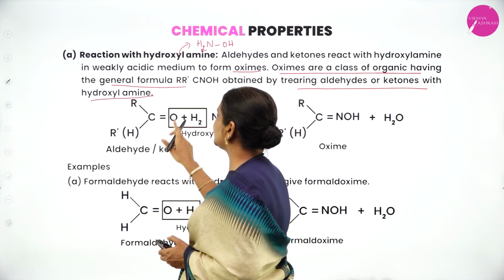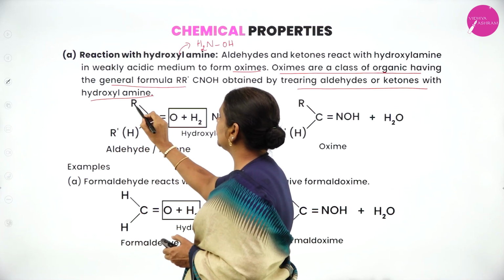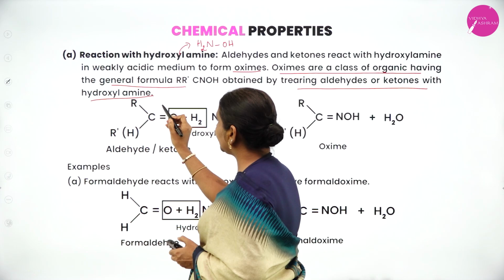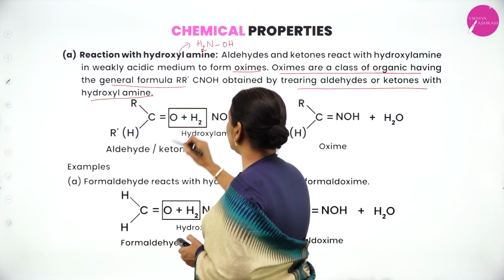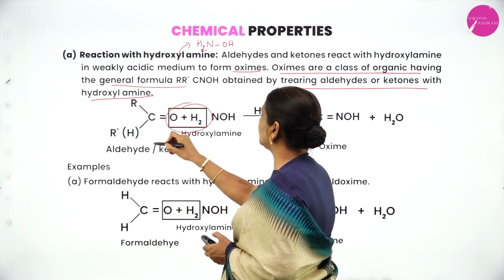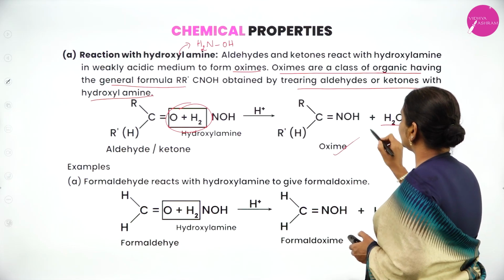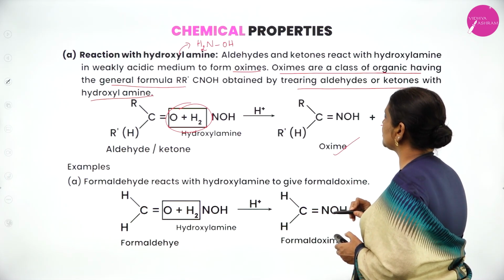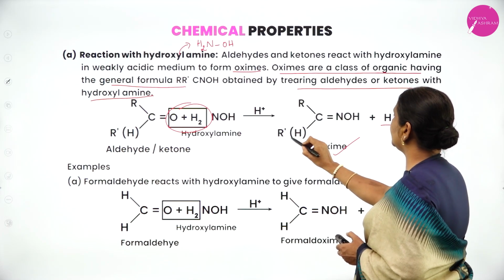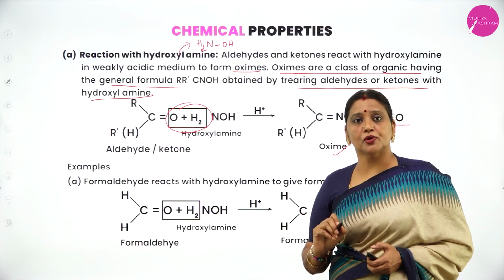If I consider this as a general formula of both aldehydes and ketones, if I take R, it will become ketone. If you won't take R, it will become aldehyde. Remove water here, okay? Oxygen atom of carbonyl group and H2 of hydroxylamine combine to form water and there is a formation of oxime. The general formula of oxime is R-C-R double bond NOH.